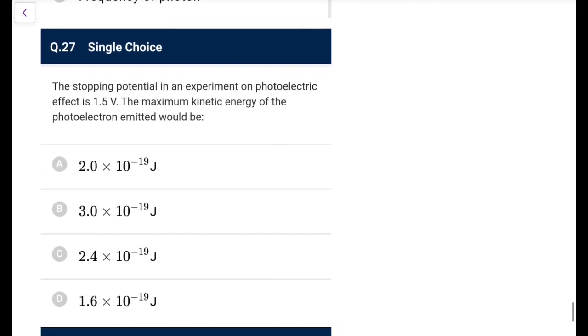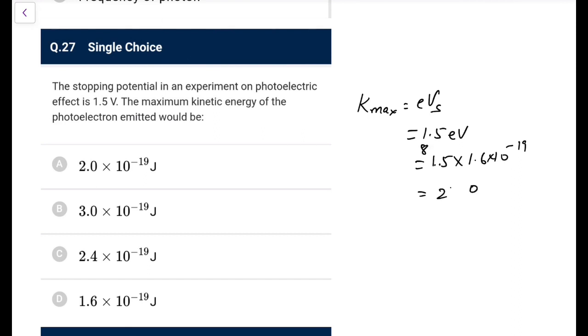Next one. The stopping potential in an experiment on photoelectric effect is 1.5 V. The maximum kinetic energy of the photoelectron would be, that's the easiest one, K max is eV s, 1.5 eV. Convert into joule, 1.6 into 10 to the power minus 19 joules. So 16 into 15: 16 5s are 80, 16 1s are 16, 24, so 2.4 into 10 to the power minus 19. That would be the answer. Go with option C.